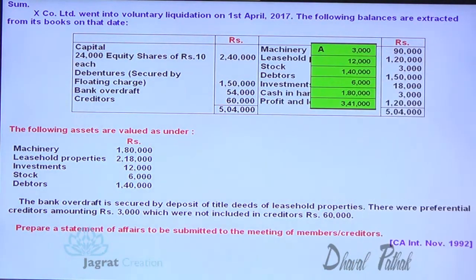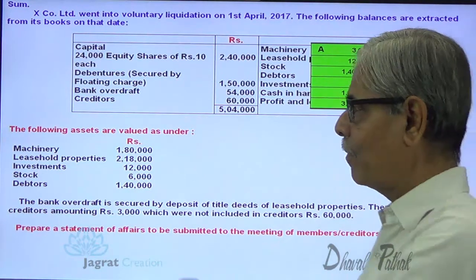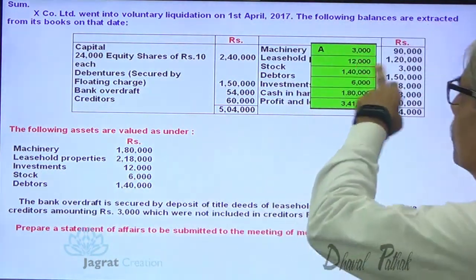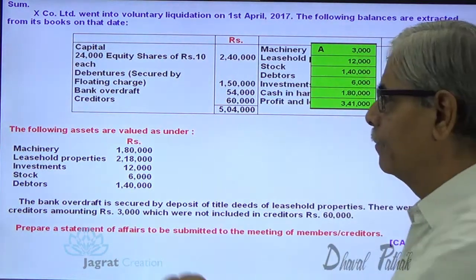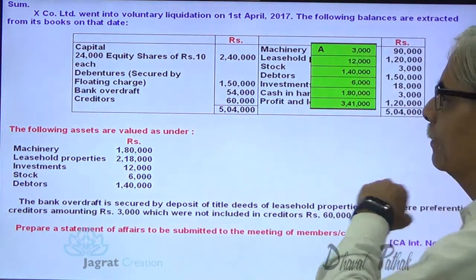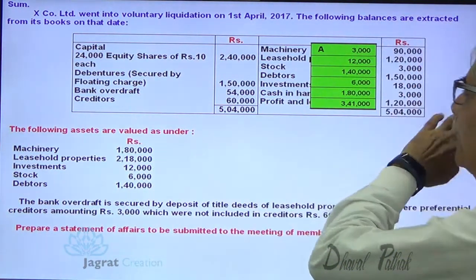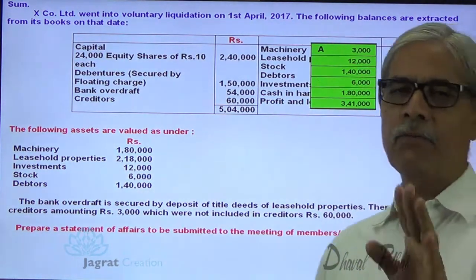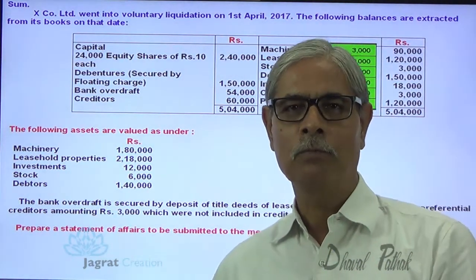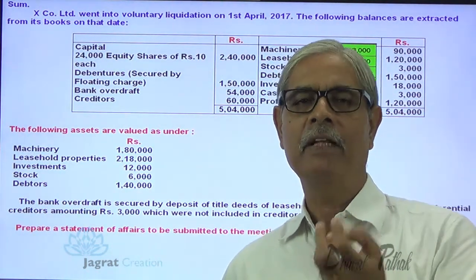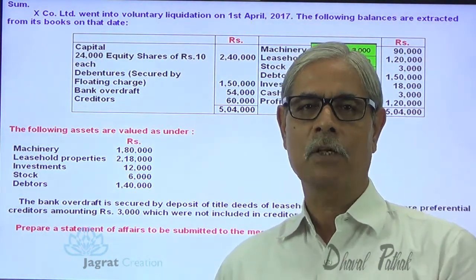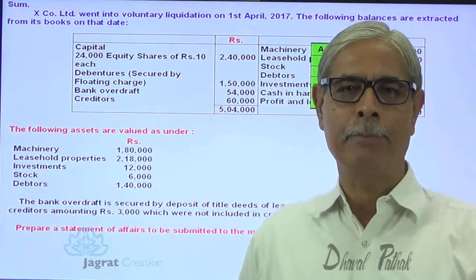Cash balance 3,000, then investments 12,000, then debtors 1,40,000, then stock 6,000, then machinery 1,80,000. Total 3,41,000 is the amount that the liquidator presumes that he will receive for the purpose of settling the claims against the company.